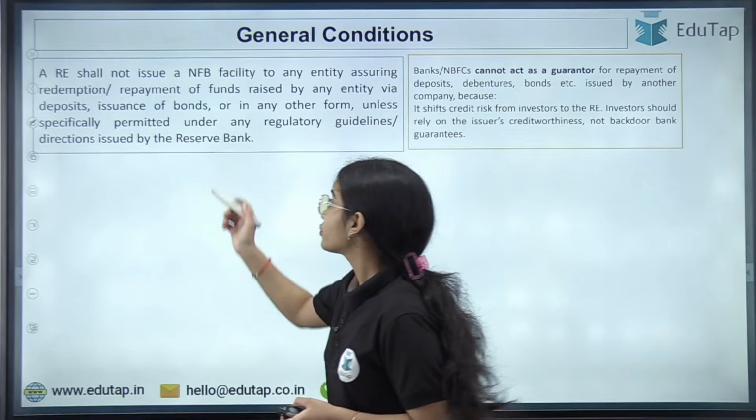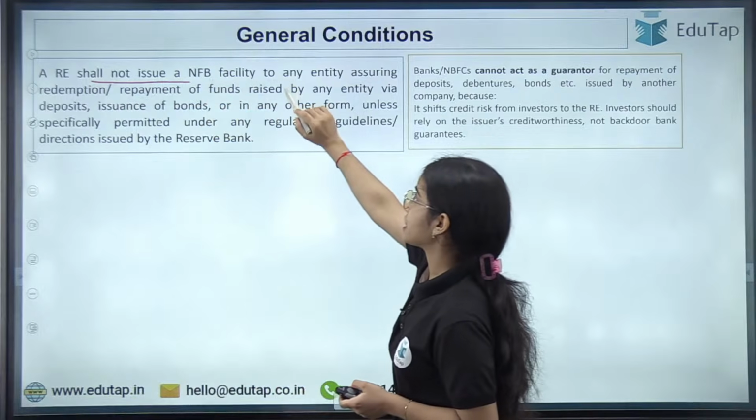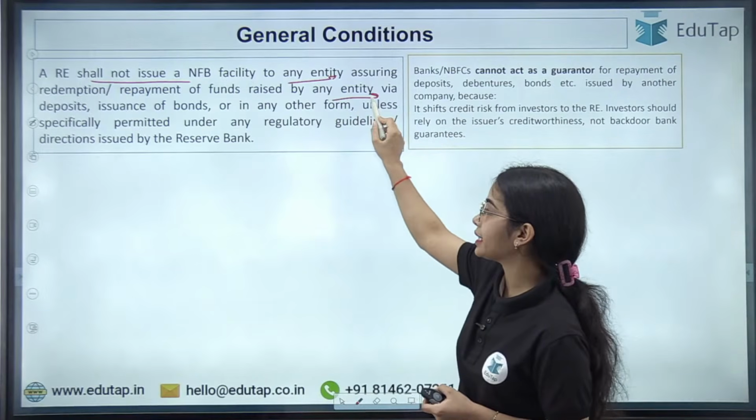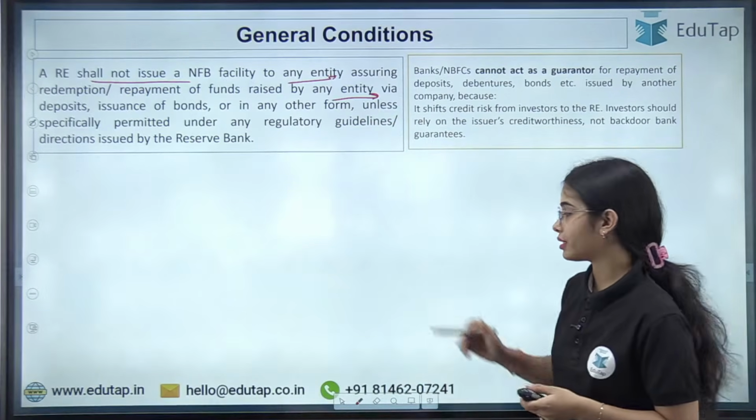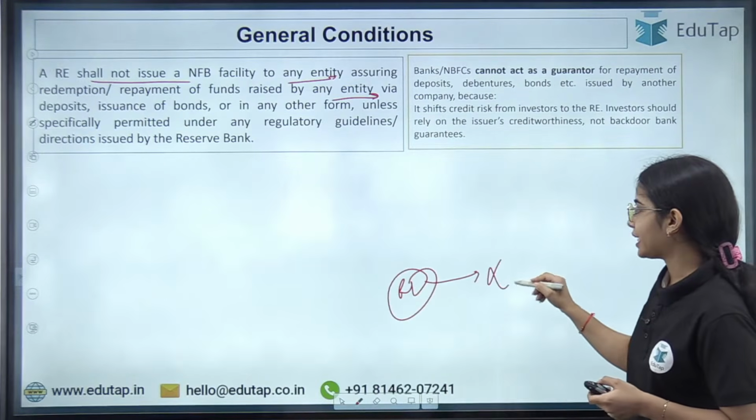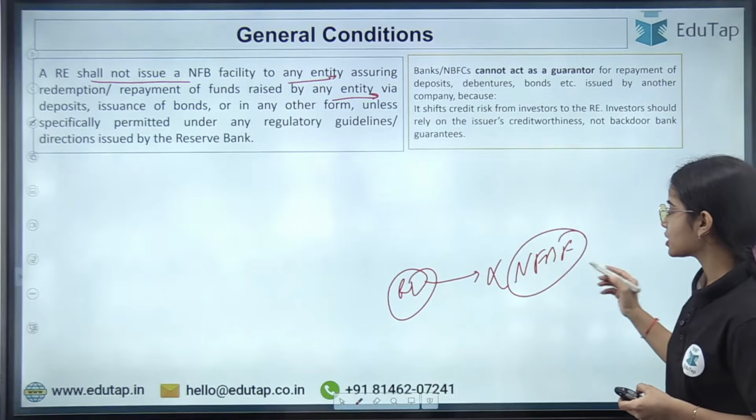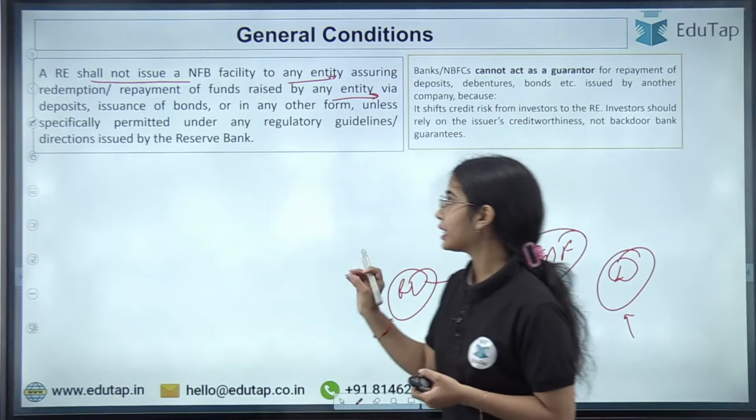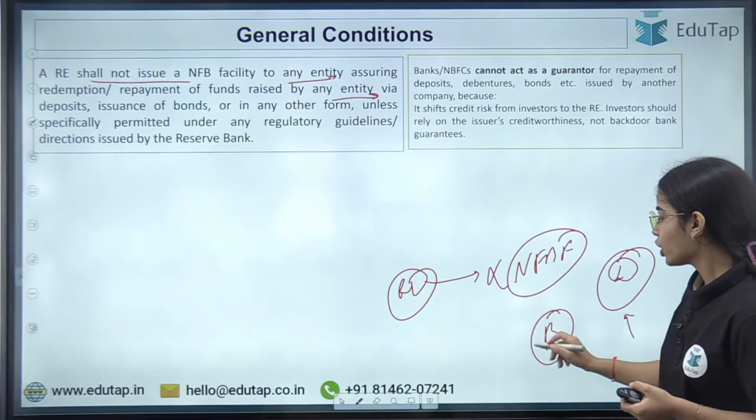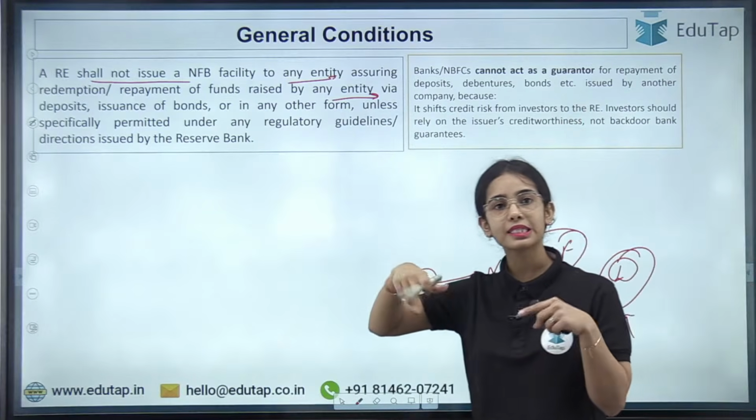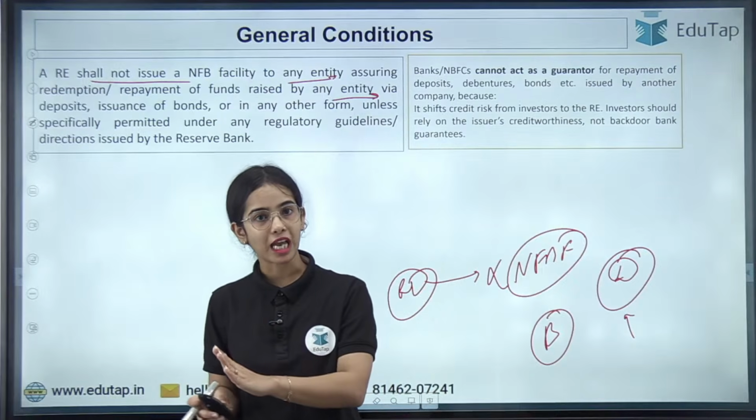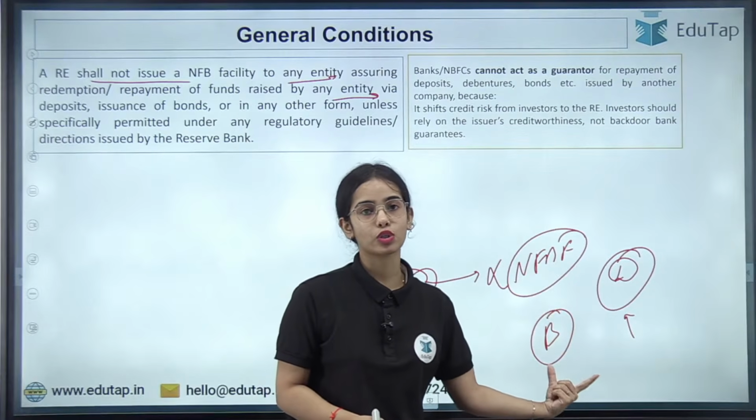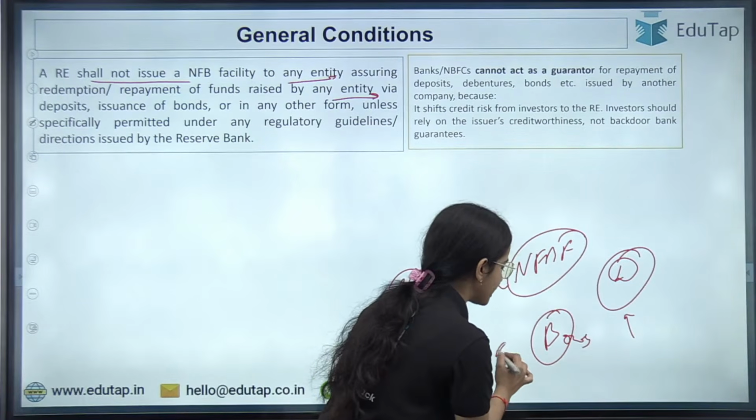Now the last 2 points are, first of all, a regulated entity shall not issue an NFB facility to any entity assuring redemption or repayment of funds raised by any entity via deposits. So basically, a regulated entity shall not provide any non-fund based facility in case the deposits of the people are involved. As well as in case of the bonds, the guarantee cannot be provided, but the partial credit enhancement can be provided. So in case the bonds are involved, the co-acceptance of bills and the guarantees are not applicable. Only the PC can be provided.